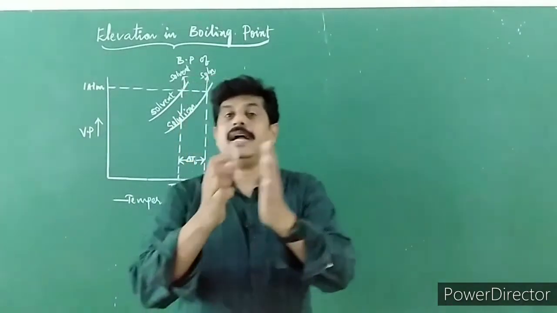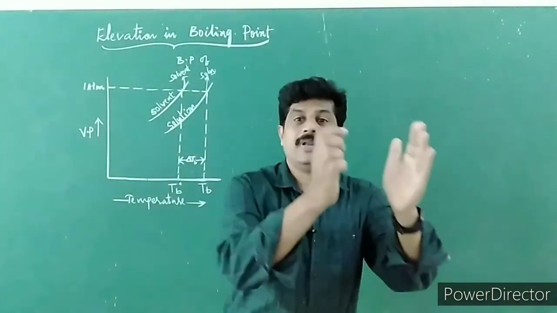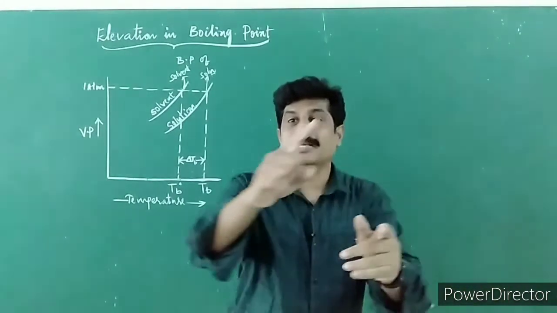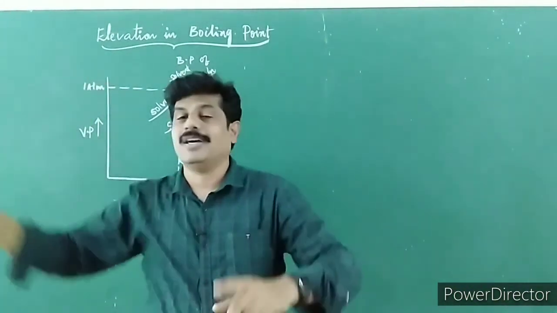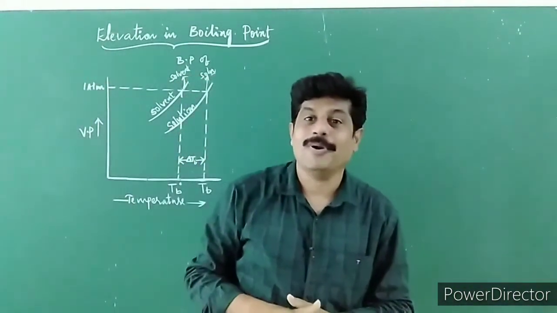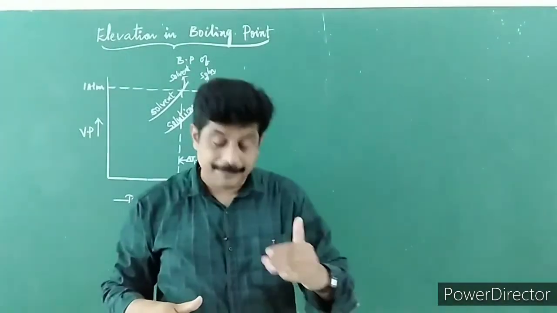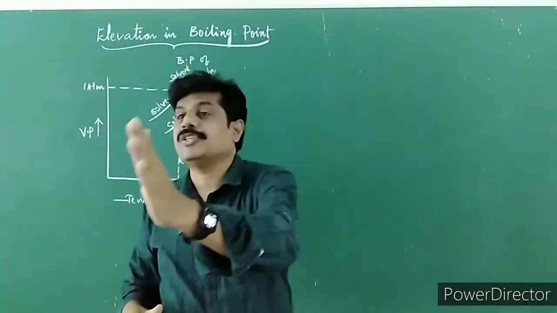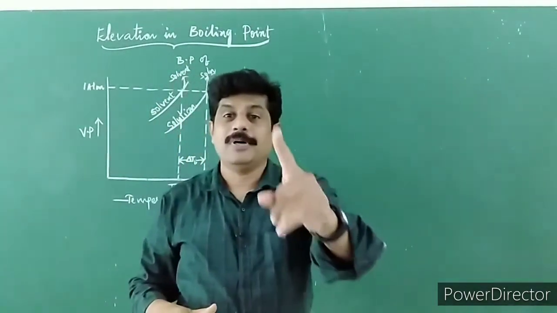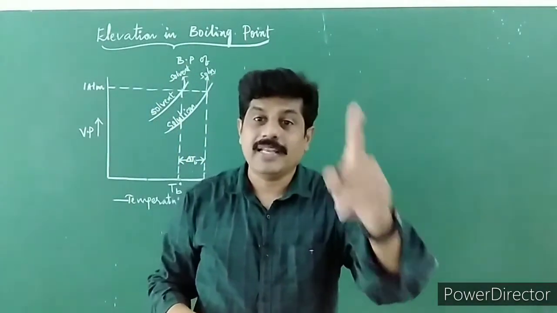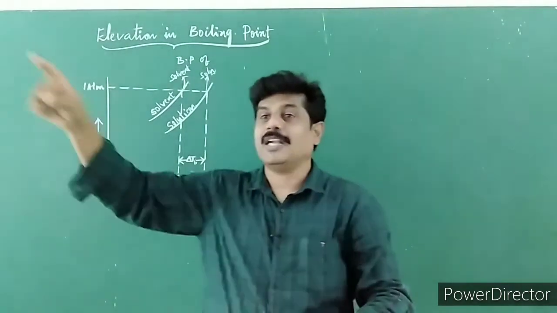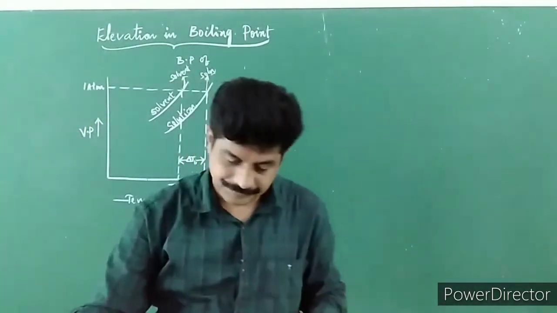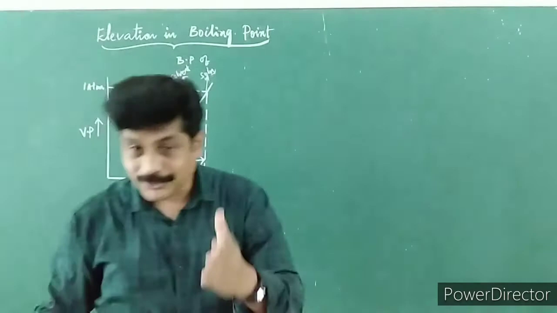The temperature at which the vapor pressure of a liquid becomes equal to the atmospheric pressure is called boiling point. I repeat, the boiling point of a liquid is the temperature at which vapor pressure of the liquid becomes equal to the atmospheric pressure.